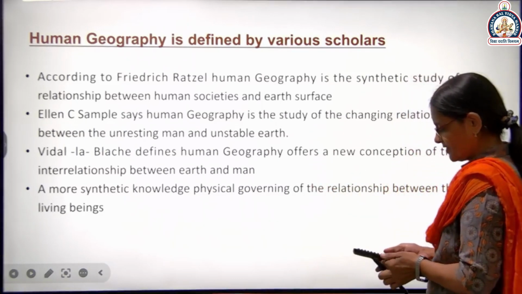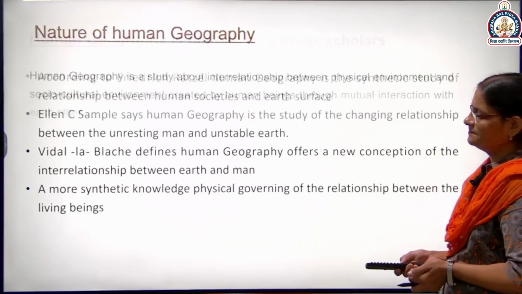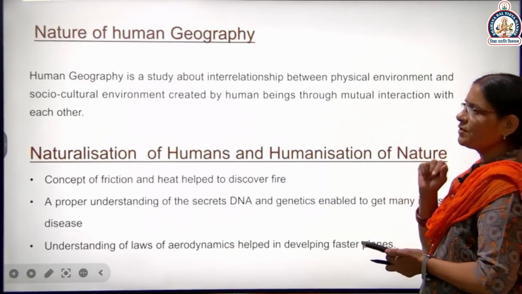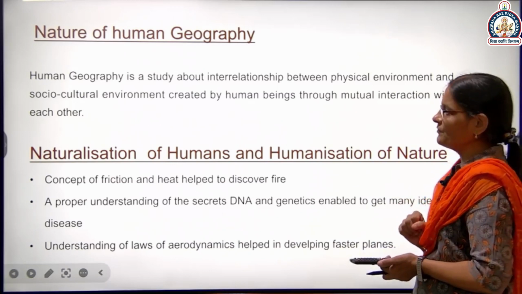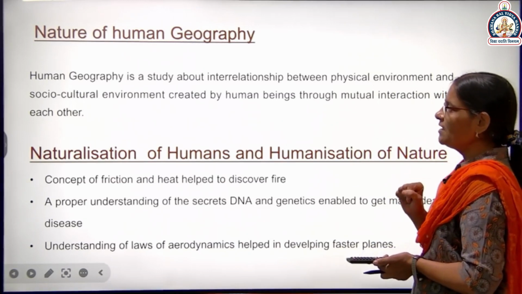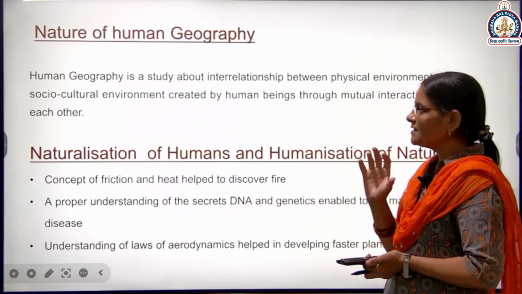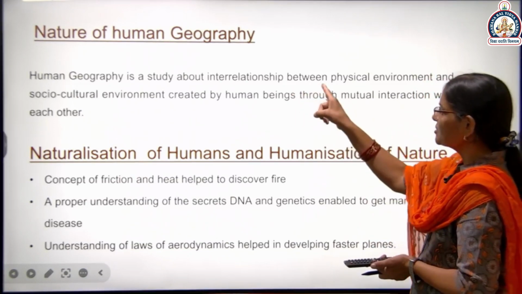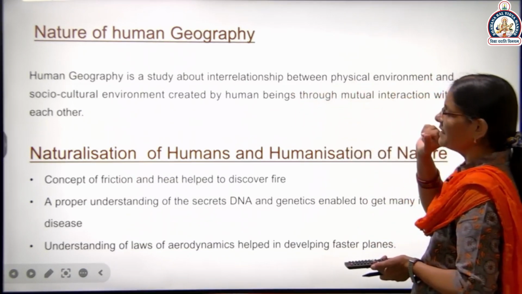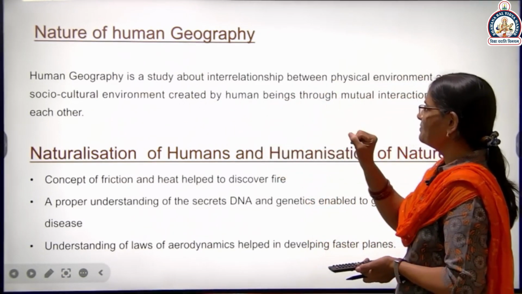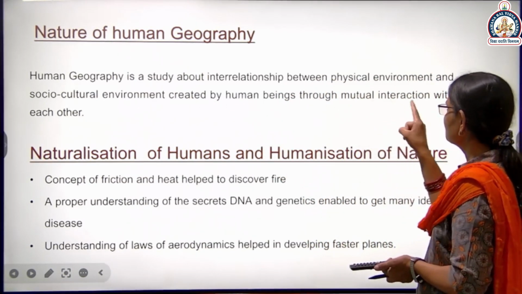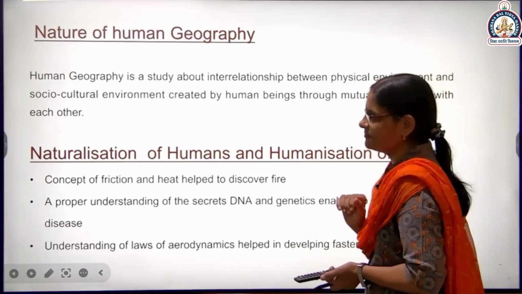So now the next phase, the nature of human geography. What is the nature of human geography? Human geography is a study about the relationship between the physical environment and the social-cultural environment created by human beings through mutual understanding with each other.